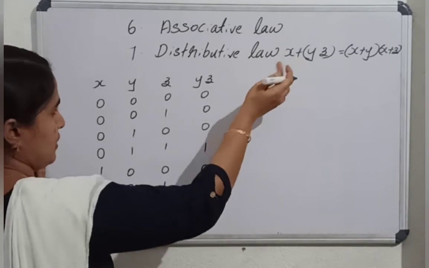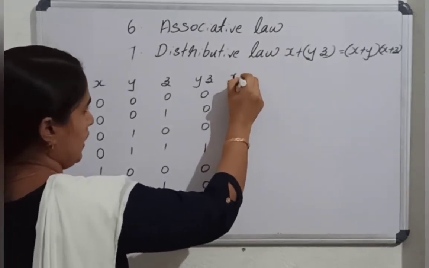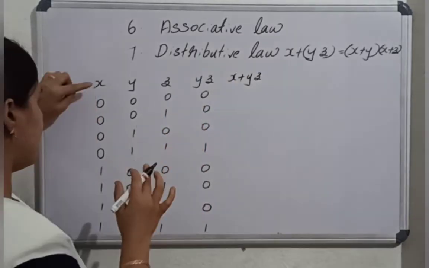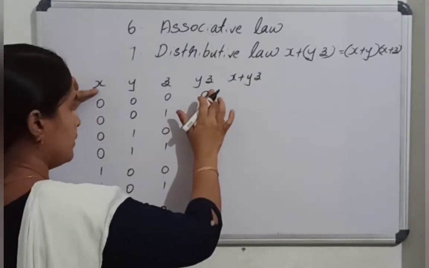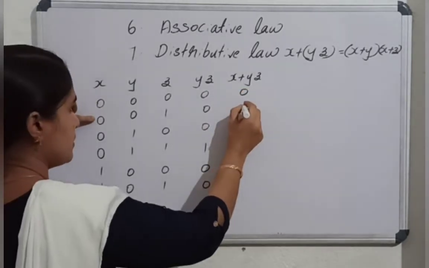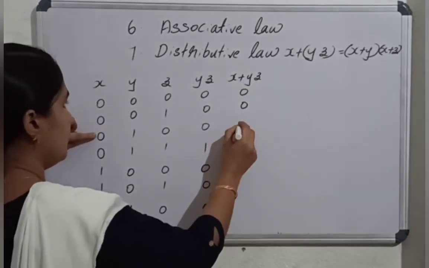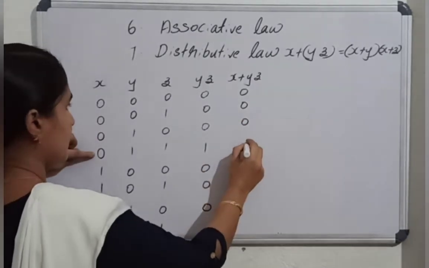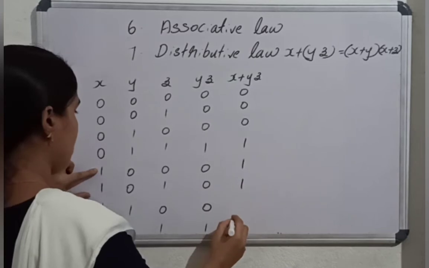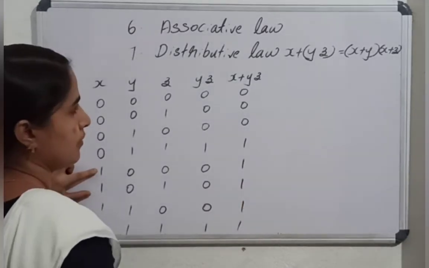Then x or yz, the next column. This column or with this column. So 0 or 0 is 0, 0, 0. Then here 0 again, here it is 1, here 1, then 1, 1, 1.